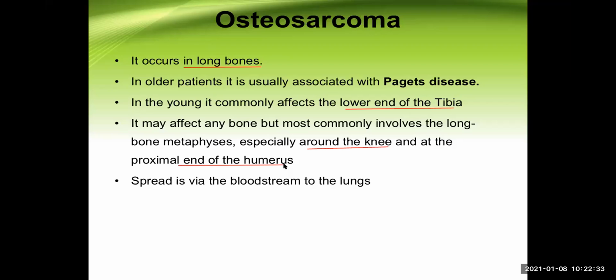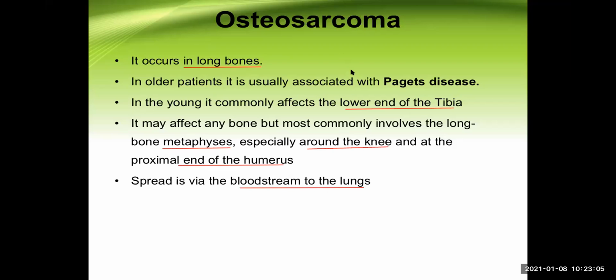And where in the long bone? It involves the metaphysis area. Let me repeat again. Metaphysis is the area between epiphysis and the diaphysis, and it is the most active part of the bone because epiphyseal plate of cartilage is present right there. So that is the site where osteosarcoma develops. Spread is via the bloodstream to the lung. This is regarding the distant metastasis.